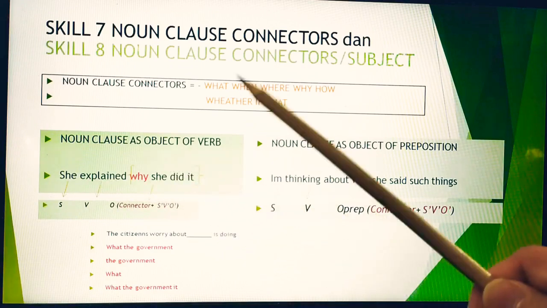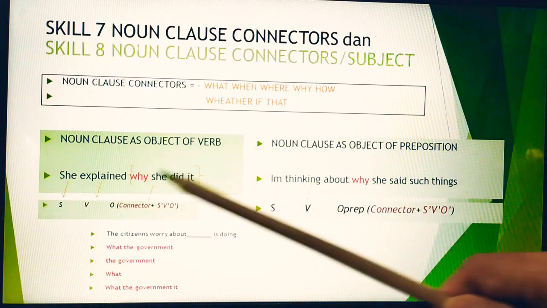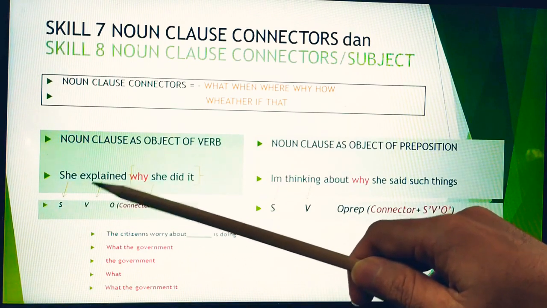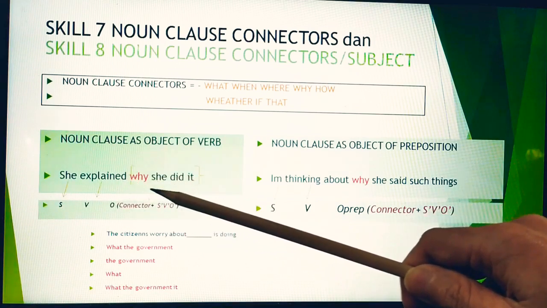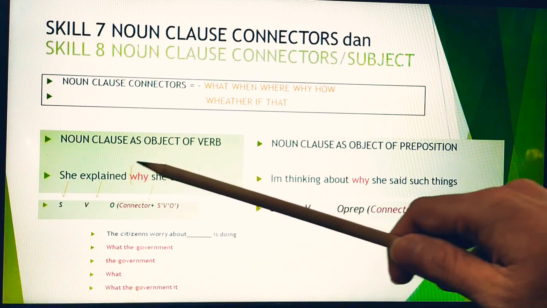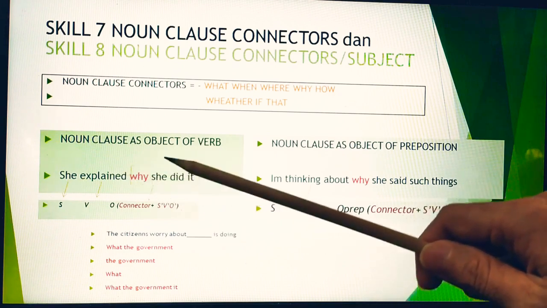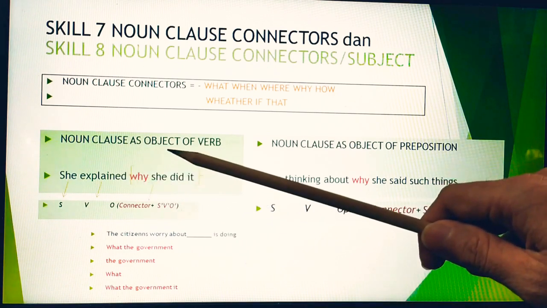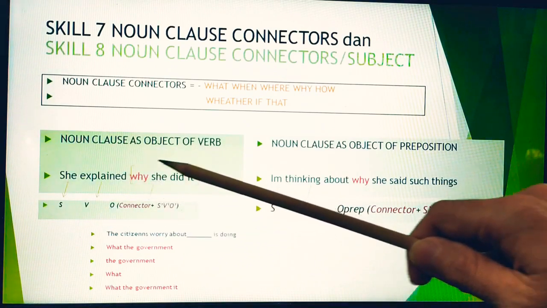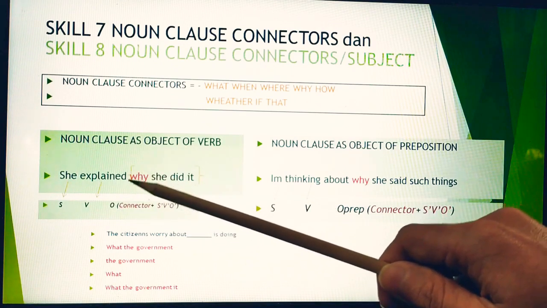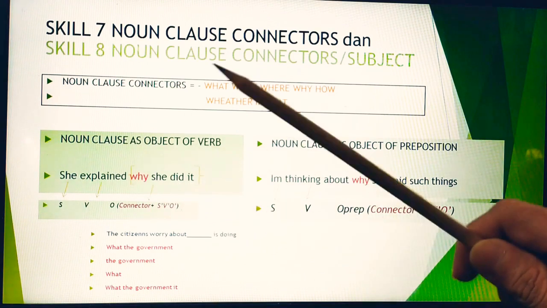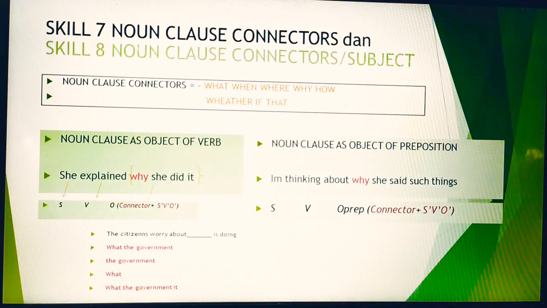The structure of the sentence: she is the subject, explained is the verb, and this is called a noun clause, in the position of the object of the verb. In the object there is a connector, and also a subject and a verb. That's the point of noun clause connectors.